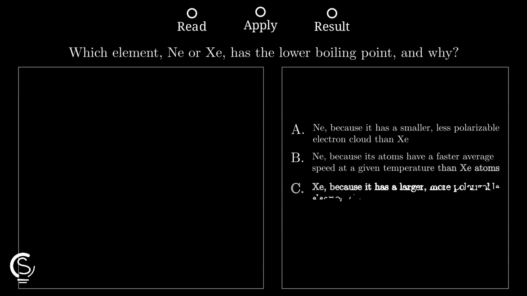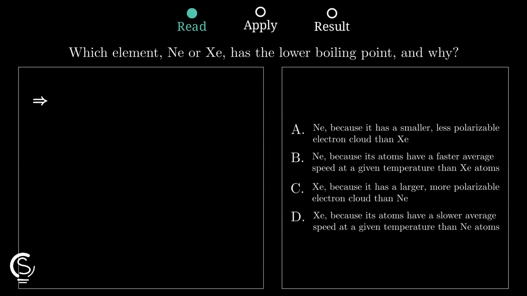First, we identify that neon has a lower boiling point than xenon. This happens because noble gases rely on London dispersion forces, which are the only intermolecular forces present here.